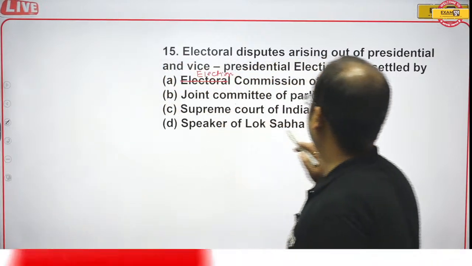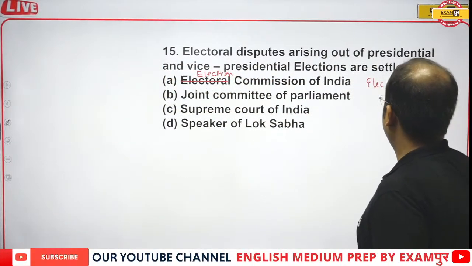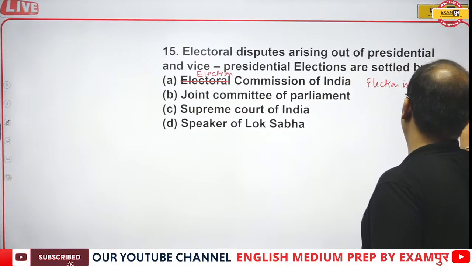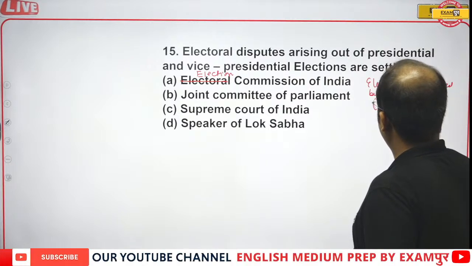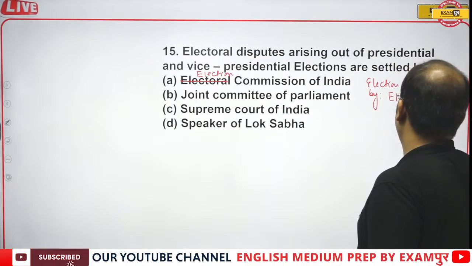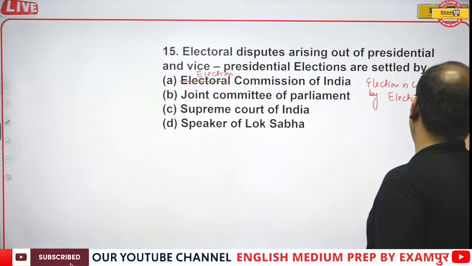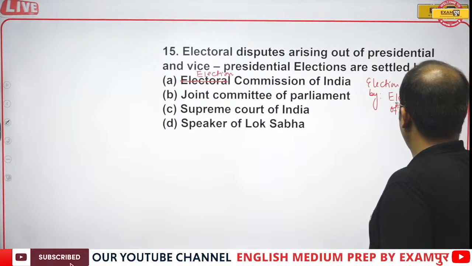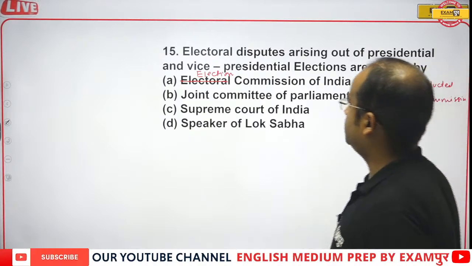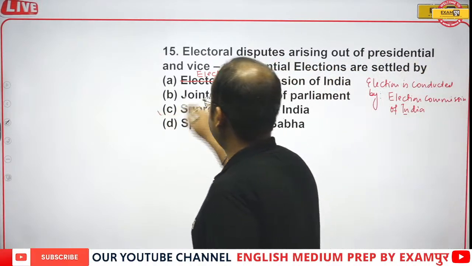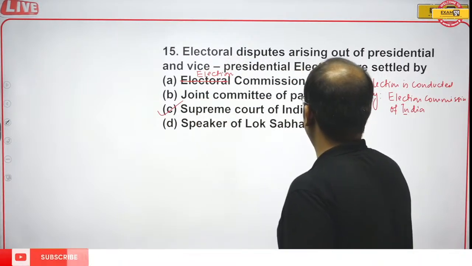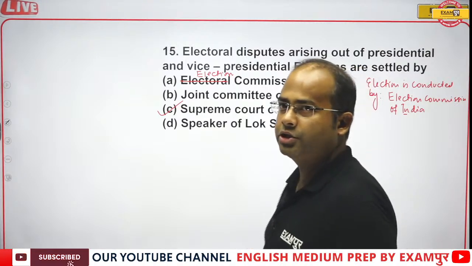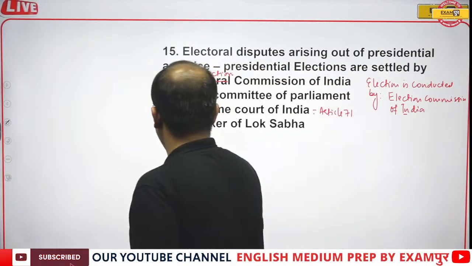Now guys, first of all, the election is conducted by the Election Commission of India, and if there is any dispute, that is settled by the Supreme Court, as defined in Article 71 of the Indian Constitution.